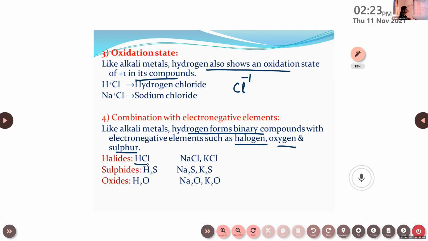Then when they are reacting with sulfur, it is H2S, hydrogen sulfide. And similarly, alkali metals will form sulfides, Na2S, K2S, etc. Then when they are reacting with oxygen, hydrogen will form water molecule. Then again, alkali metals will form oxides, Na2O, K2O, etc. So that's about the fourth point. They will combine with electronegative elements. So the combination with electronegative elements.